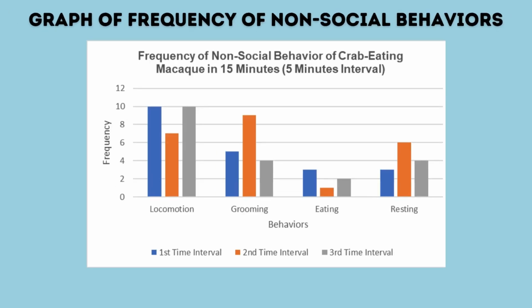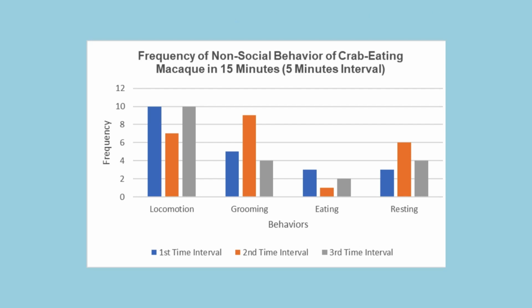Next is the graph of frequency of non-social behavior. We can clearly see that locomotion has the highest total frequency, followed by grooming, resting, and lastly eating. From the graph, we can see that eating and resting activities are lower than grooming and locomotion. It is because this crab-eating macaque is moving most of the time and always grooming themselves.